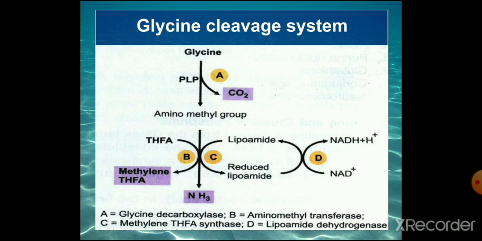Then the NAD dependent lipomide dehydrogenase reaction regenerates the lipomide, so that again it can act on the aminomethyl transferase enzyme. Like this, the glycine cleavage system acts, and finally carbon dioxide, ammonia, and methylene tetrahydrofolic acid are produced. So this is the major catabolism of glycine.